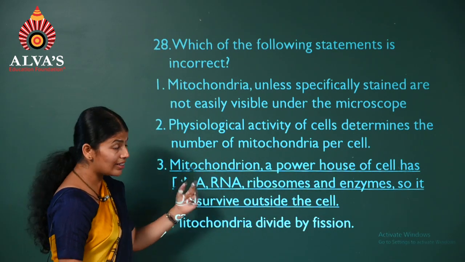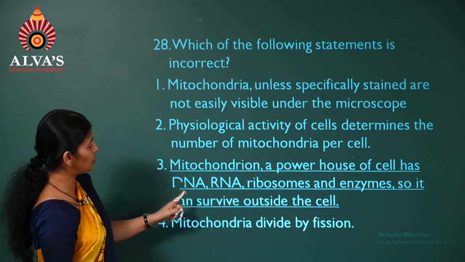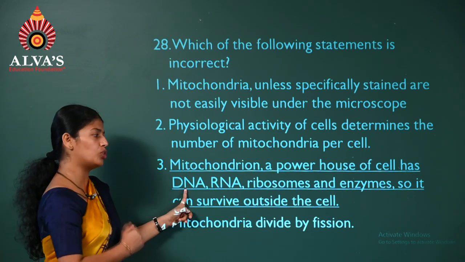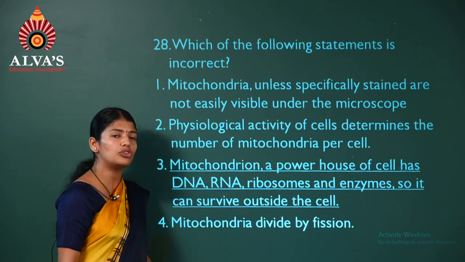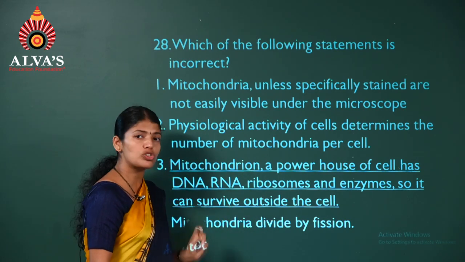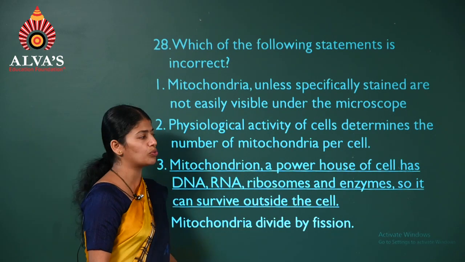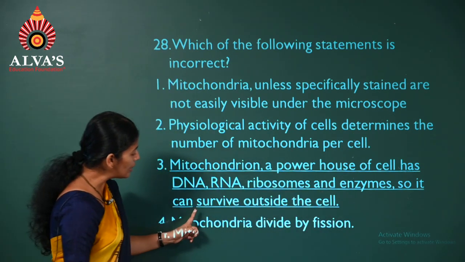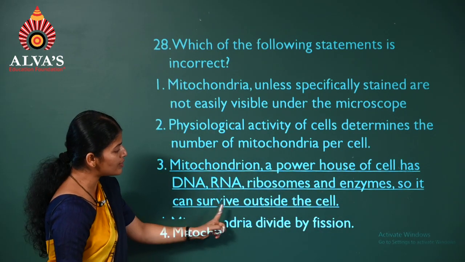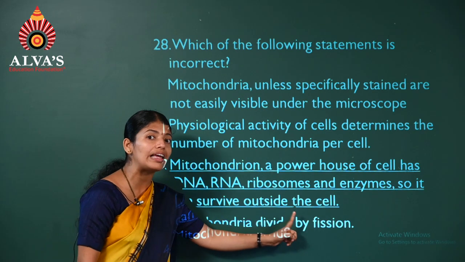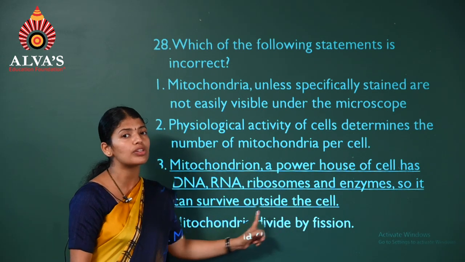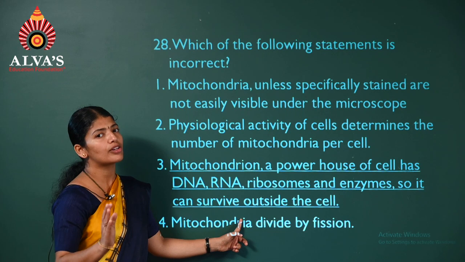Coming to the third, mitochondrion, the powerhouse of the cells. Yes, but it has DNA, true, RNA, true, ribosomes also, enzymes also. So this part is true. So it can survive outside the cell? Can it survive outside the cell independently? It's not possible.